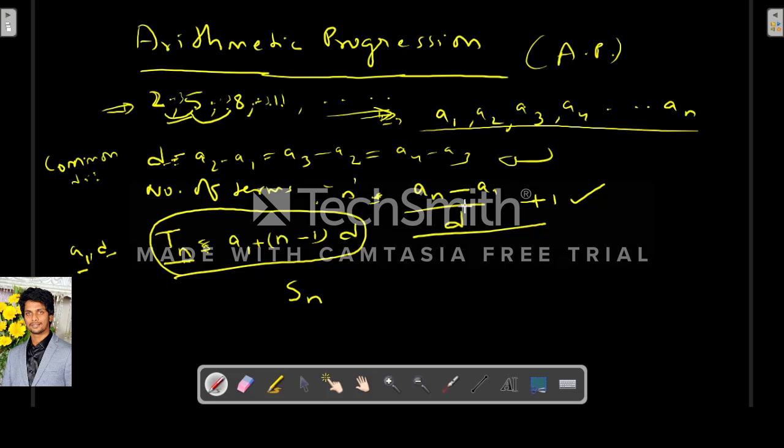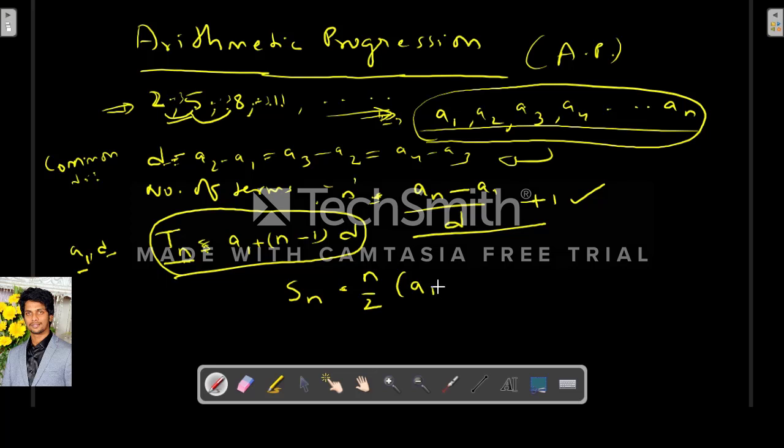Next is the sum of n terms. The total sum of a1, a2, up to an, the sum of all the terms of the arithmetic progression, is directly n by 2 into (a1 plus an). That is, n by 2 into (first term plus last term).